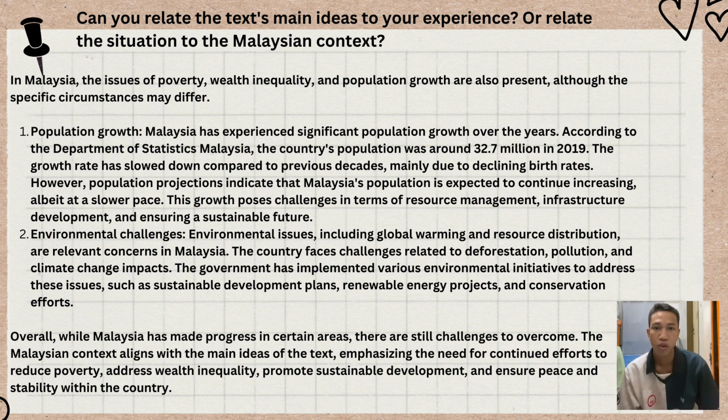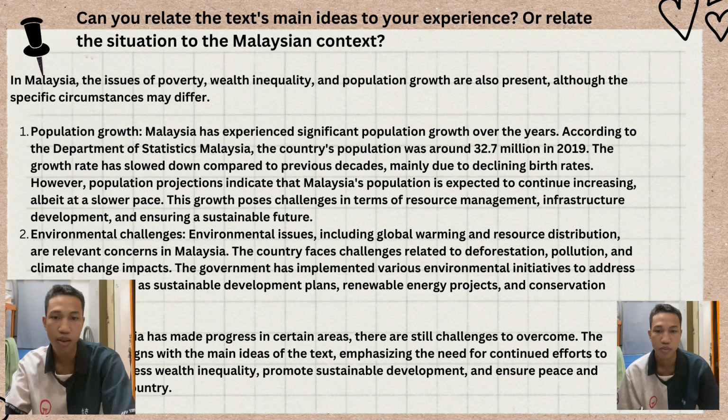Overall, while Malaysia has made progress in certain areas, there are still challenges to overcome. The Malaysian context aligns with the main ideas of the text, emphasizing the need for continuous effort to reduce poverty, address inequality, promote sustainable development, and ensure peace and stability within the country.